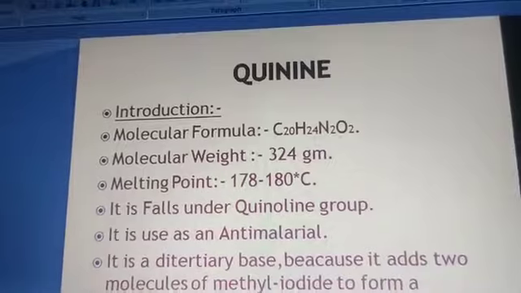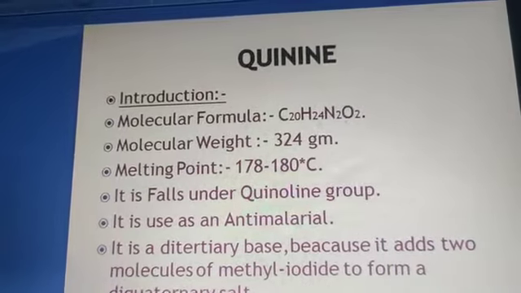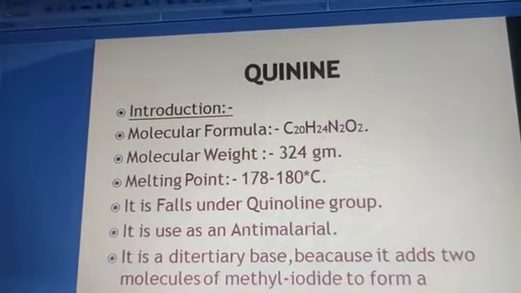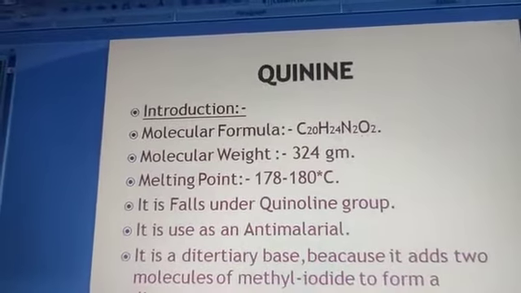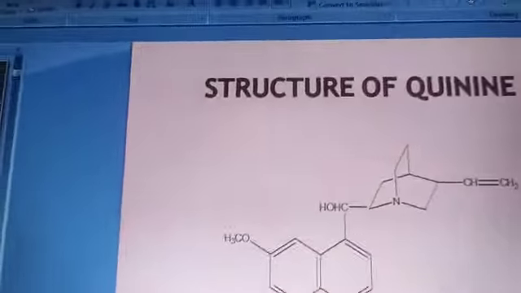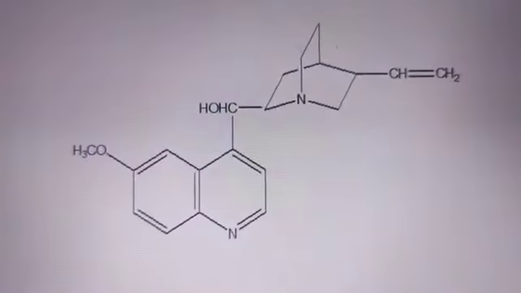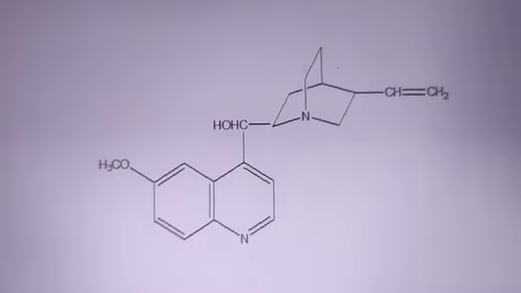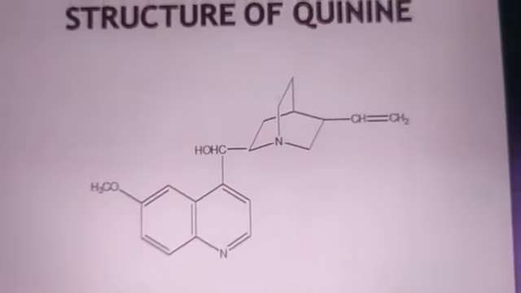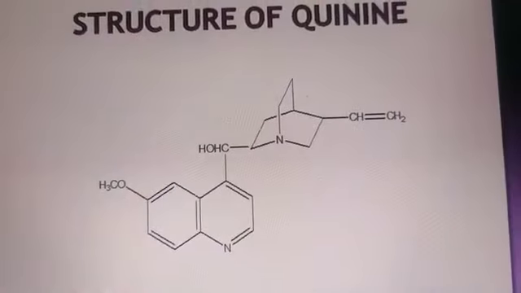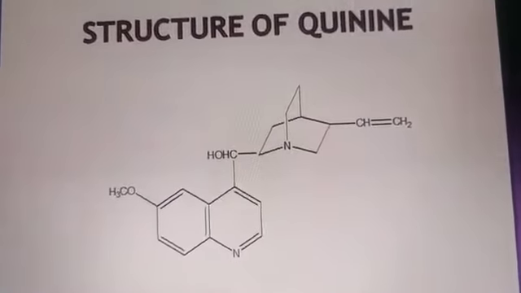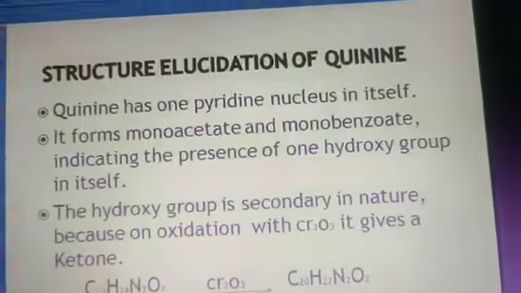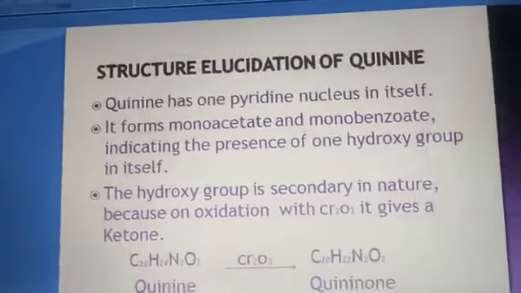Dear students, today we also discuss the structure elucidation of quinine. So let us discuss the basic structure of quinine. Quinine has a basic structure in which it shows one quinoline group, one methoxy group, one secondary alcoholic group and one vinyl group out of the ring. Now we will discuss one by one. Let us come to the structure elucidation of quinine.